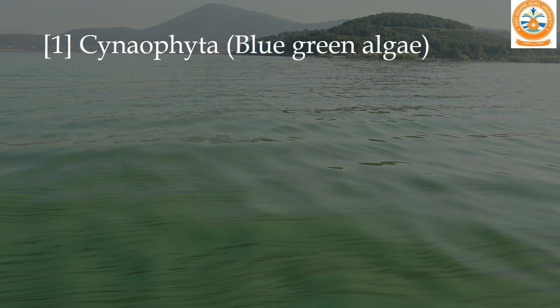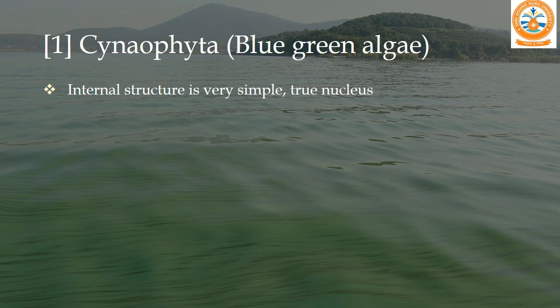Now we will start with the first one, that is Cyanophyta. It is also called blue-green algae. The internal structure of a Cyanophyta is very simple. It does not contain a true nucleus, and chromatophores are not there; it means chromatophores are lacking.